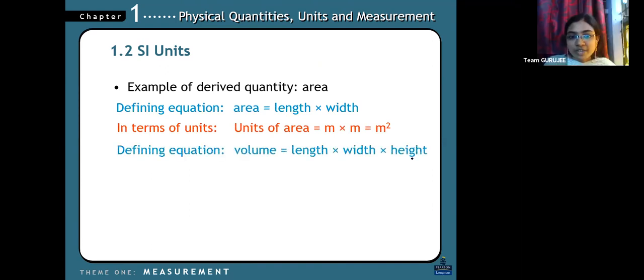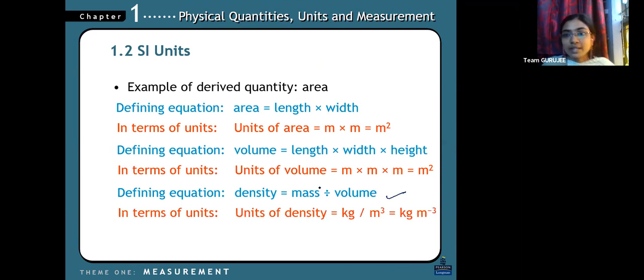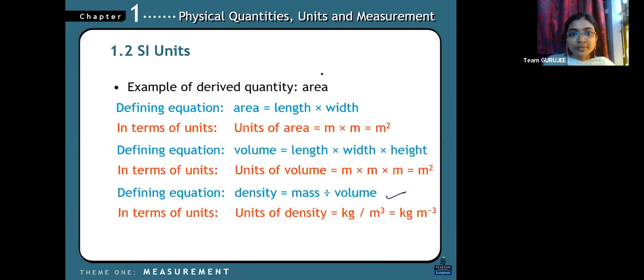So units of area, volume, length, width, height, and density is mass by volume, right? This formula you just take down. So mass by volume, and the unit of density: mass we represent using kilograms and volume in meter cube, right? So just take this down.